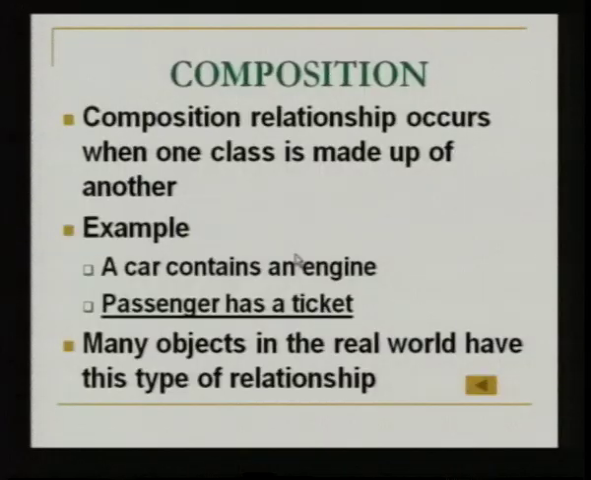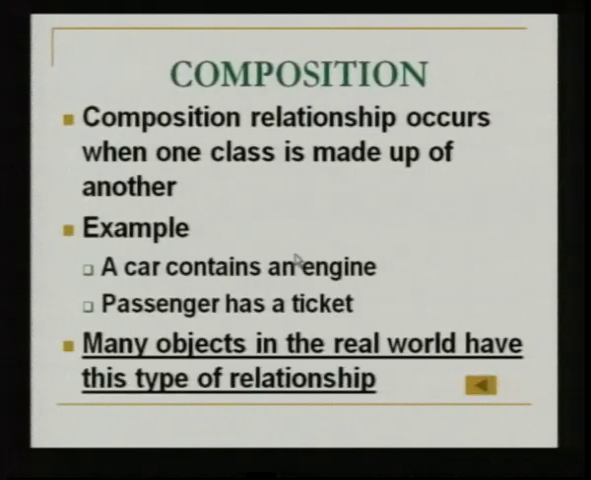Another example that we can take is passengers who travel by some mode of transport need to possess a ticket. Every ticket has its own features and details, and every passenger has his own identity. So, they can form two different classes, but they are related in such a manner that a passenger possesses a ticket. Many objects in the real world, like the examples we have seen here, have this kind of relationship between each other. C++ provides us an opportunity to depict this relationship in the programming domain. So, that is the use of the composition relationship.